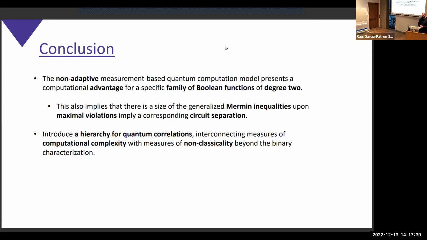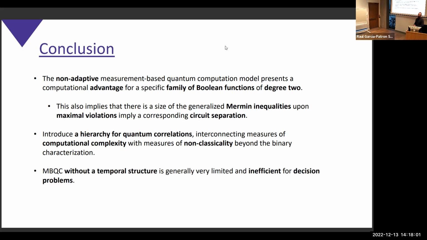Also, there's another hierarchy of quantum correlations that you can look at now. Normally, we say that something is quantum if it violates a Bell inequality, and it's classical if it doesn't. However, now we can ask a quantum state how strong the correlations are by trying to compute more complex functions on it with higher degree, now that we know that it's something more difficult to do.